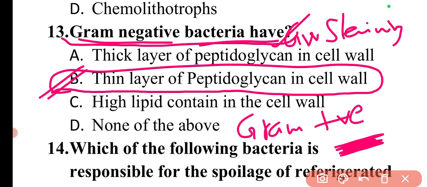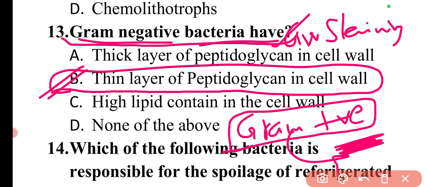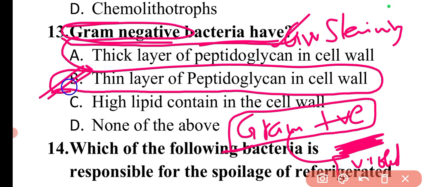In case of staining technique, if you have heard about gram staining, in gram staining the gram positive bacteria have a very thick layer, so it will not capture the counter stain. That's why it will appear violet in color. Meanwhile the gram negative have a thin layer. That's why by using alcohol the primary stain will be dissolved and the counter stain will be captured. That's why it will show the pink color. So these are the basic and very important differences.